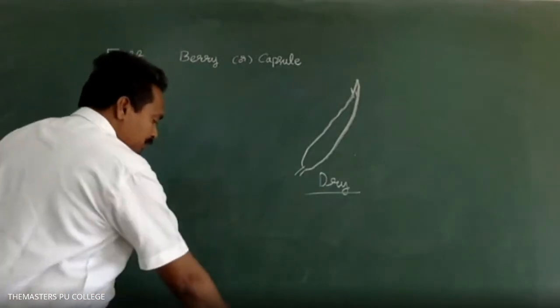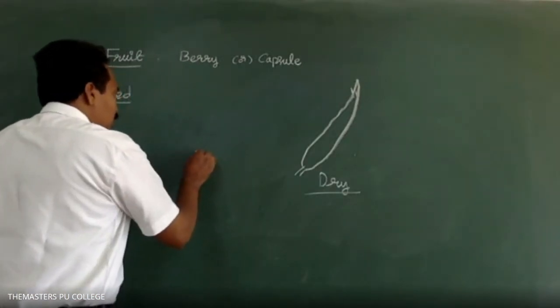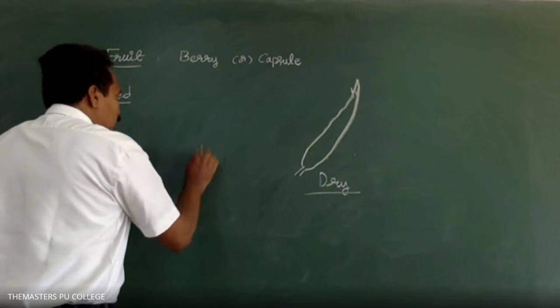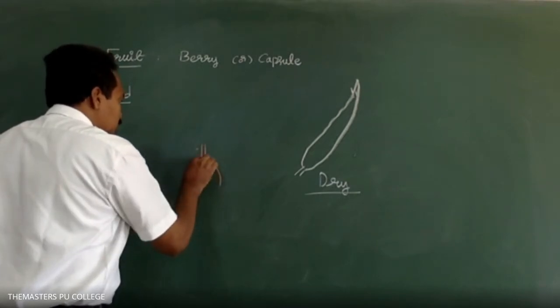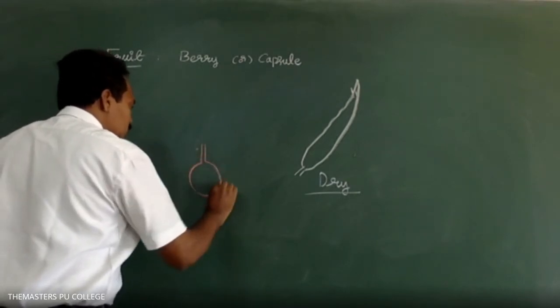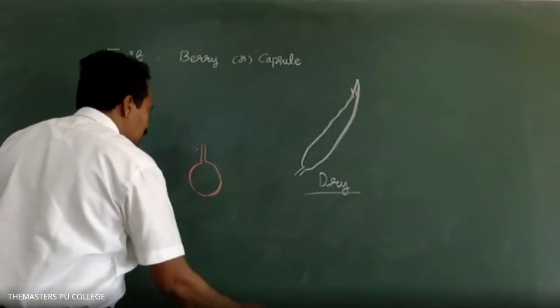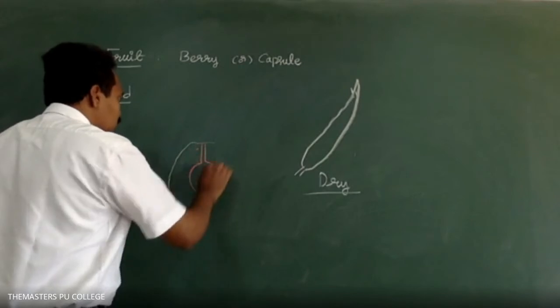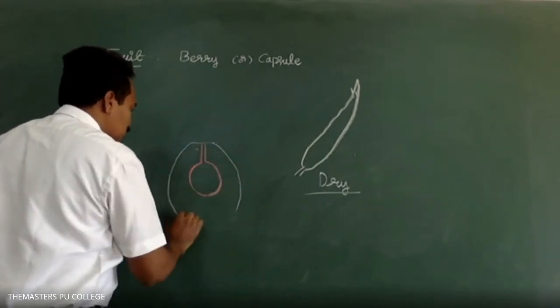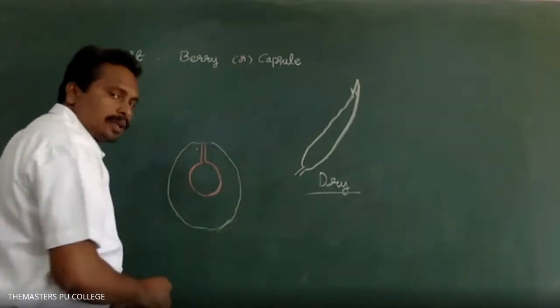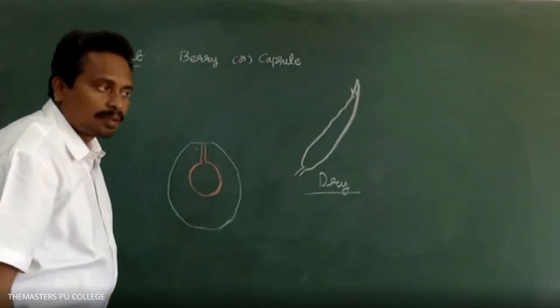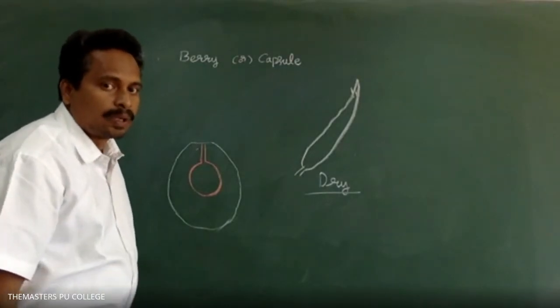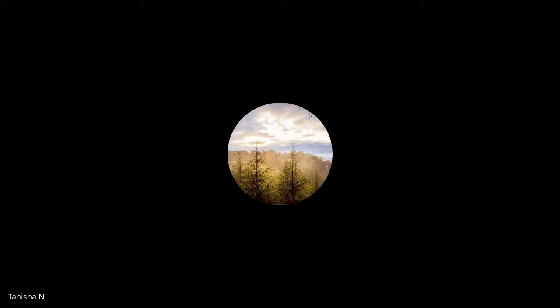In a drupe fruit, is it a fleshy or dry fruit? Drupe is fleshy fruit. Very good.